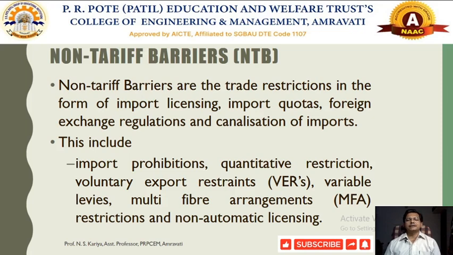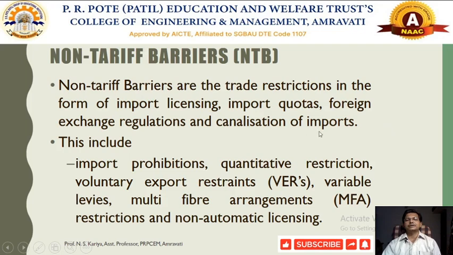So these are some trade restrictions that can be imposed by trading nations on each other. It could be in the form of licensing, import quotas, foreign exchange regulations, and canalization of imports.